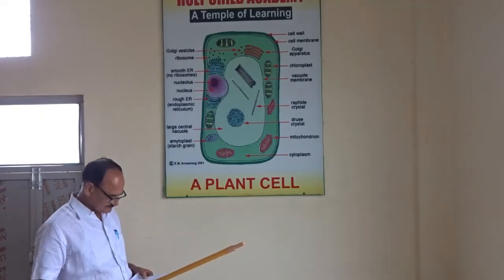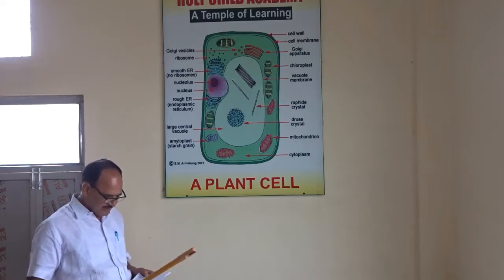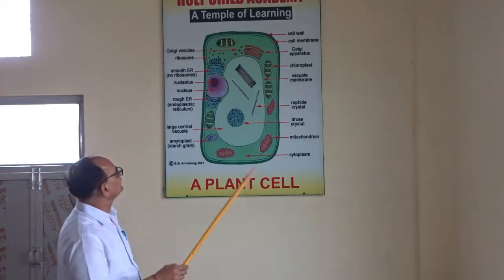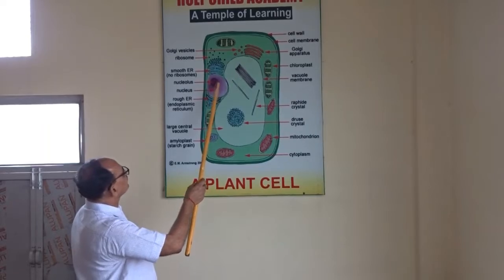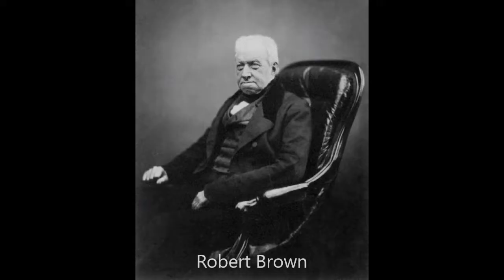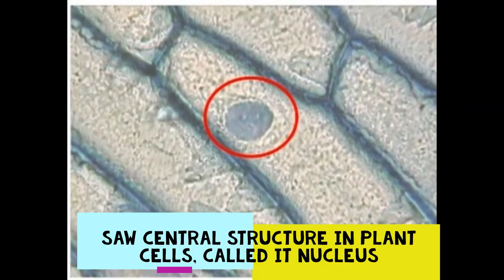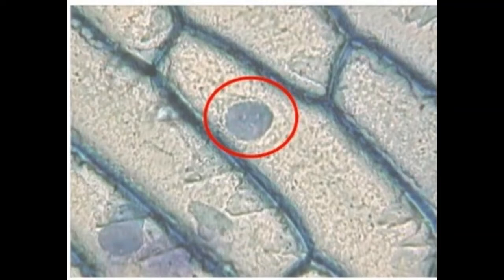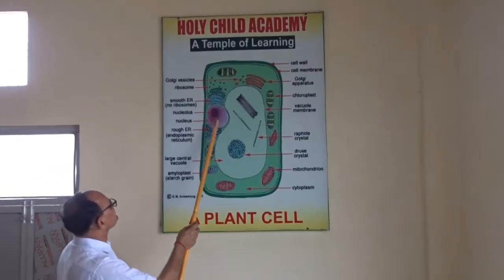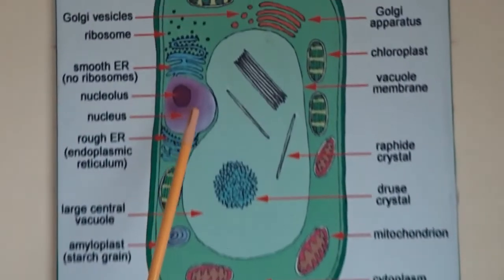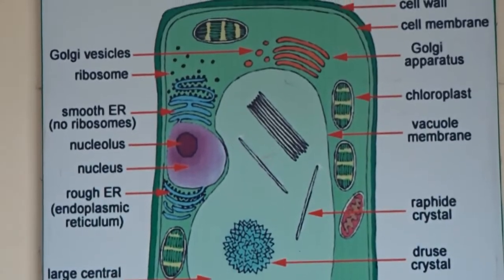After that, Robert Brown discovered the nucleus in the cell. This is the nucleus which is present in the cell.